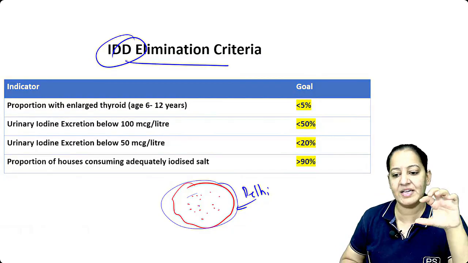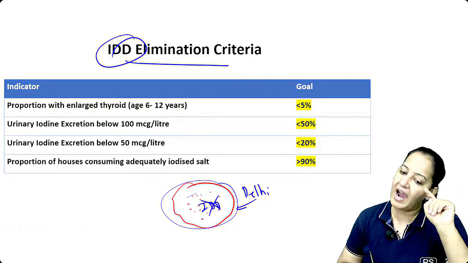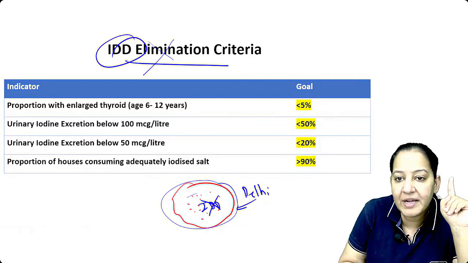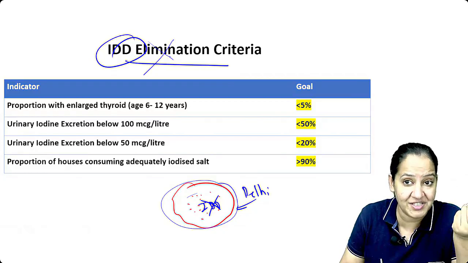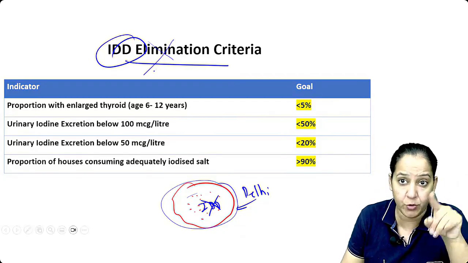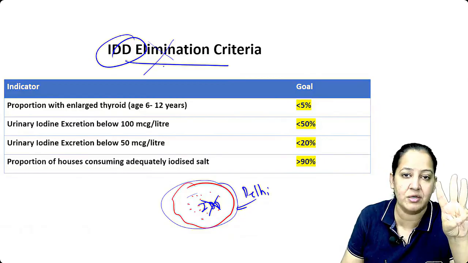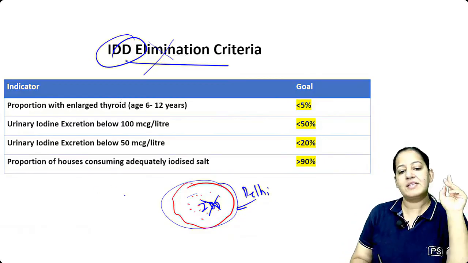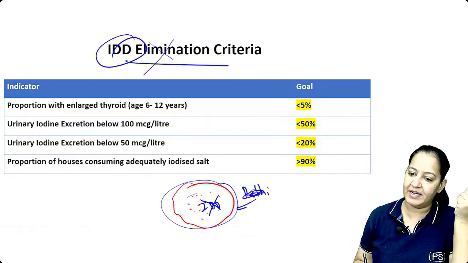When will you say that in this community, the IDD is already eliminated? You know the definition of elimination I told you. In elimination, the agent is present in the environment but cannot enter inside the host body. I told you: control, elimination, eradication. So for example, let's take a community, any community. It can be Delhi, it can be India.